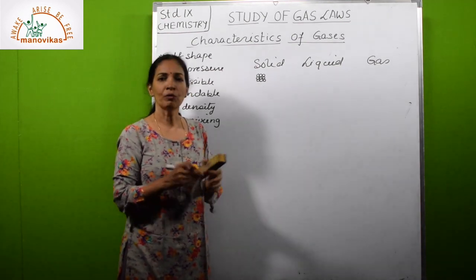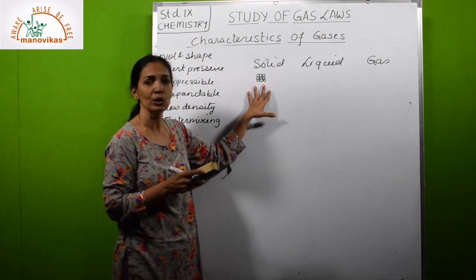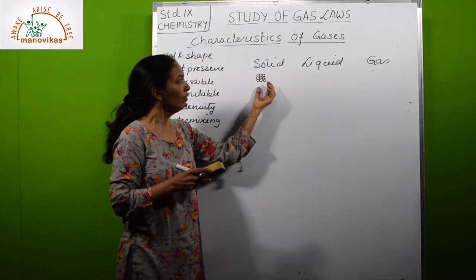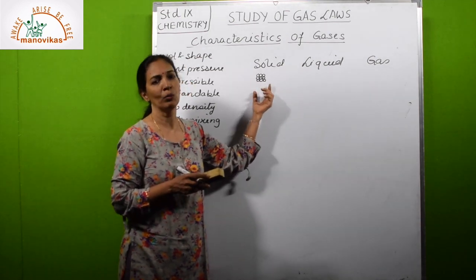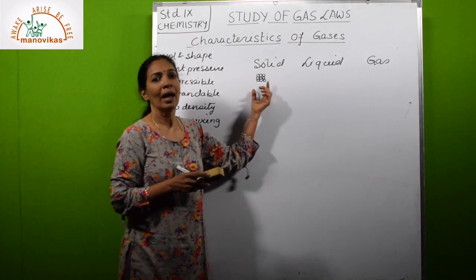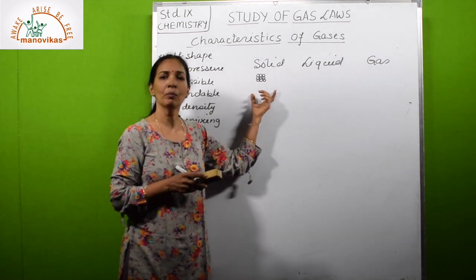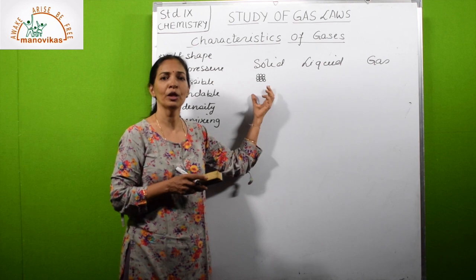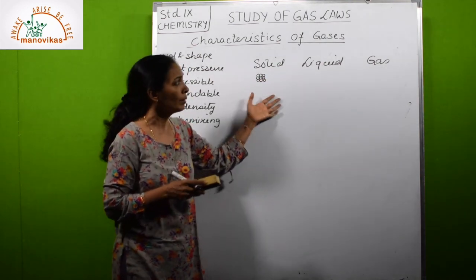So the interparticle force of attraction will be high. So solids have the particles very closely packed with least interparticle space and most interparticle attraction. Because of that, the density of solid will be more because the number of molecules per unit area will be more. So this is what solid is.